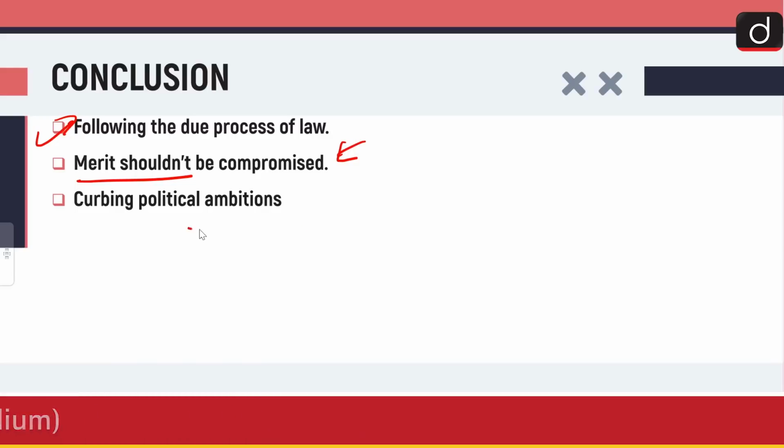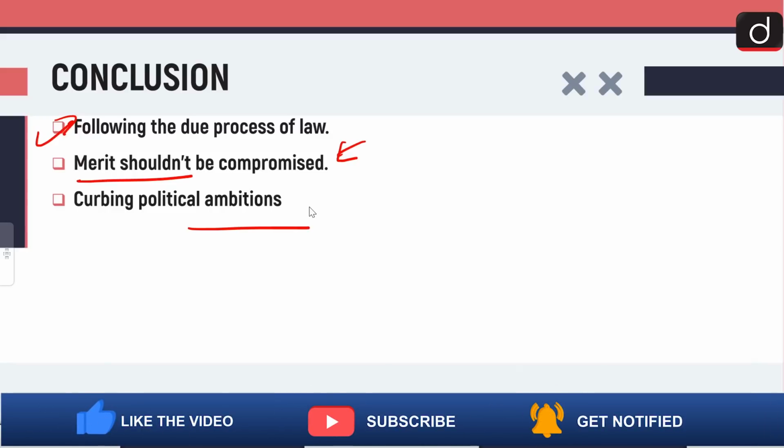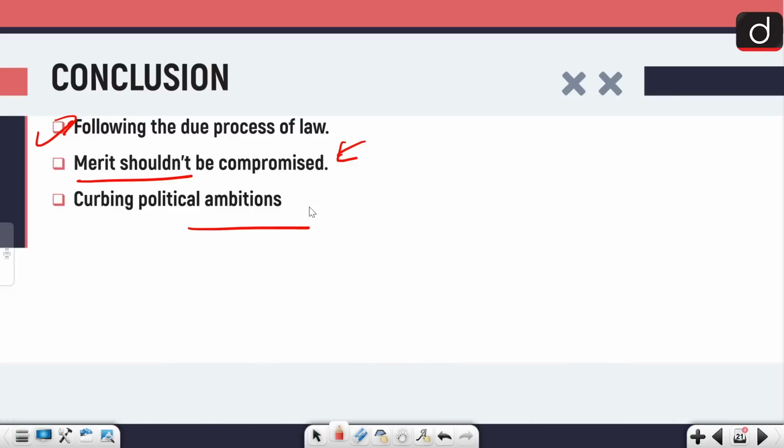Curbing political ambitions, in the sense that many a times, in order to gain very short-term political victories, the groups are politicized in such a manner that they are given a particular way to look at, they are given a particular destination to strive for, and it might in the end not be very good for the entire country. So political ambitions should be curbed.